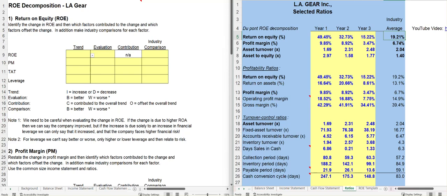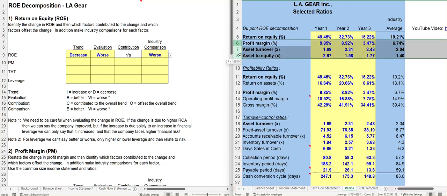So again, we were generating 49 cents for every dollar in equity. Now we're only generating 15 cents in net income for every dollar in equity, which is a decrease. And that's worse than we were doing before. And we are now also worse than the industry average. Recall we have three drivers: our profit margin, our asset turnover, and our asset to equity ratio. Those three drivers impact our return on equity.